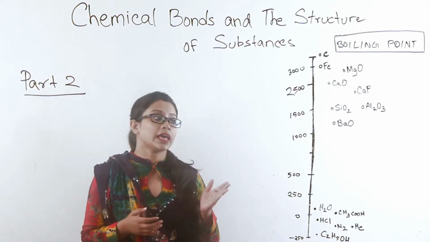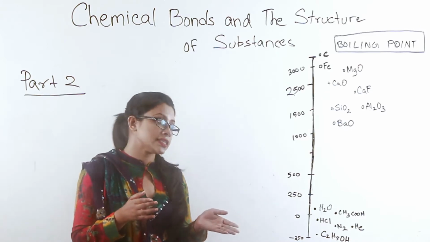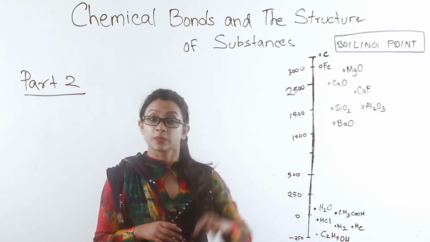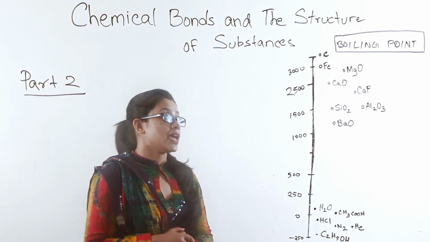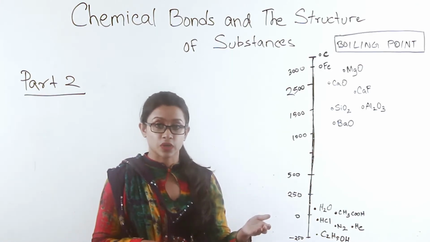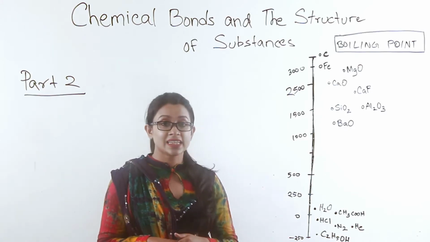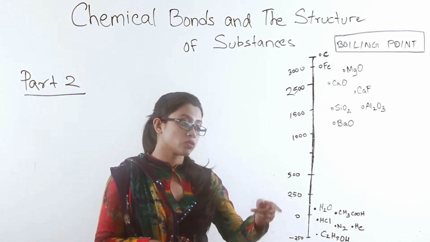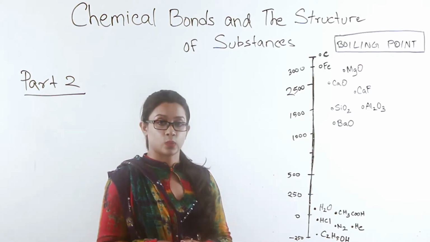For example, in here you can see a scale. The scale has a temperature marked by degrees Celsius, and in here you can see some numbers. It starts with a negative 250 degrees Celsius, and then you see 0, 50, 500 and upwards.